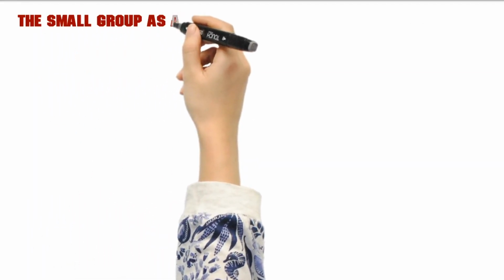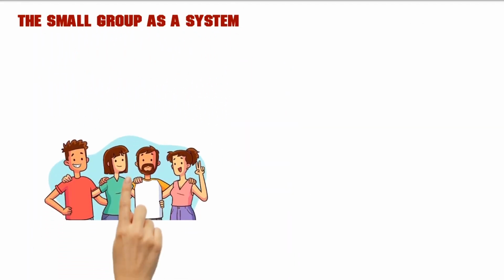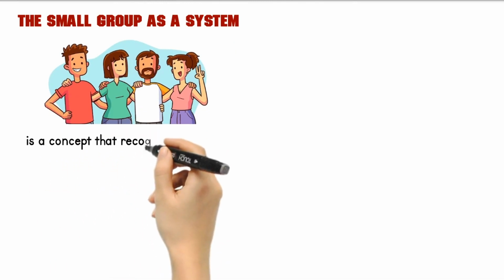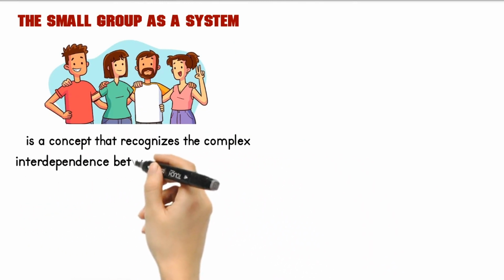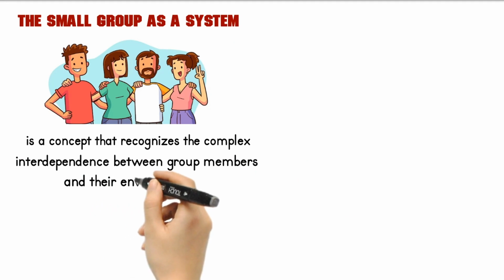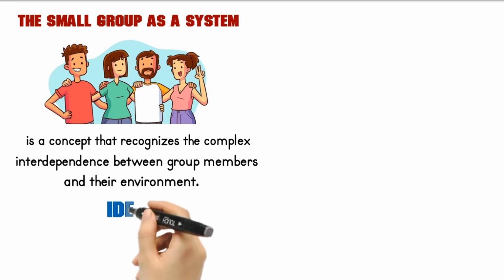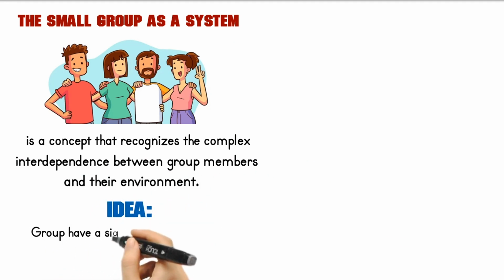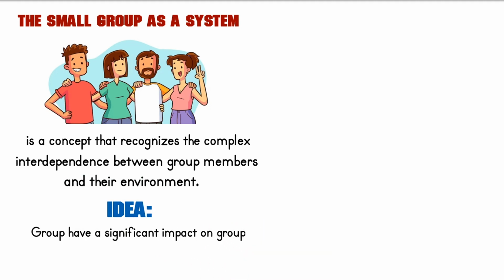The small group as a system. The small group as a system is a concept that recognizes the complex interdependence between group members and their environment. It is based on the idea that a group is more than just the sum of its members and that the interactions between group members and their surroundings can have a significant impact on group dynamics and outcomes.